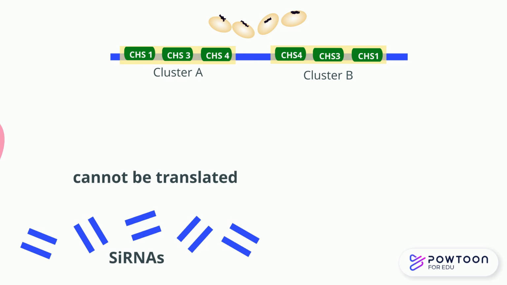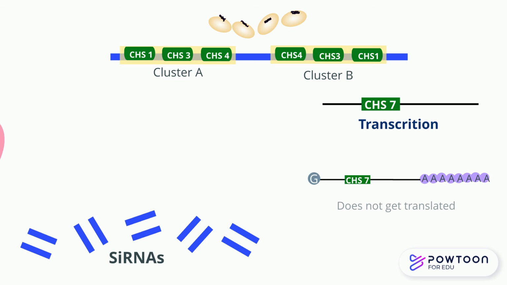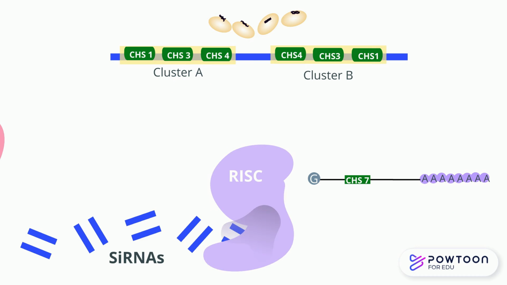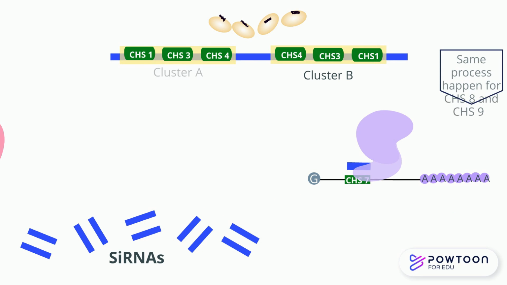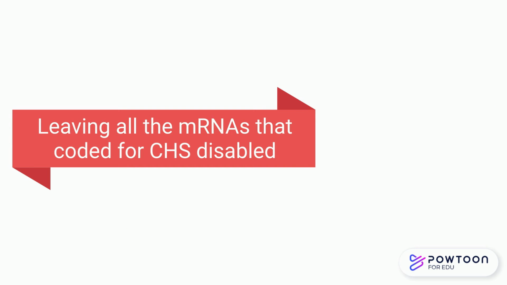But remember how genetics can be a little messy? There are chalcone synthase genes on different chromosomes, and they still get transcribed, but they don't get translated, and that's because of RISC, which uses the unwound siRNA to bind with chalcone synthase 7 and chalcone synthase 8 mRNAs. When the RISC complex cleaves the bound chalcone synthase 7 and chalcone synthase 8 mRNA, it leaves the soybeans with all the RNAs of chalcone synthase being disabled, making colorless soybeans.